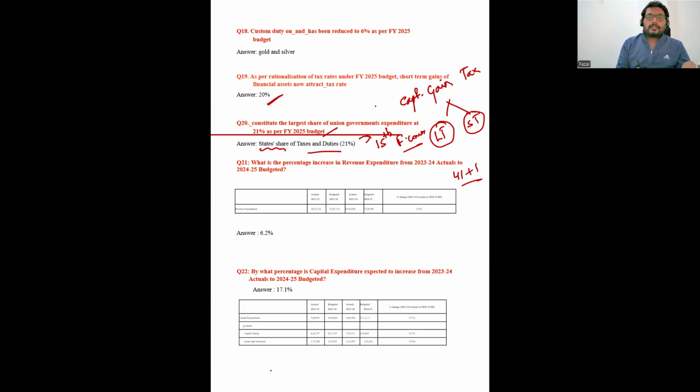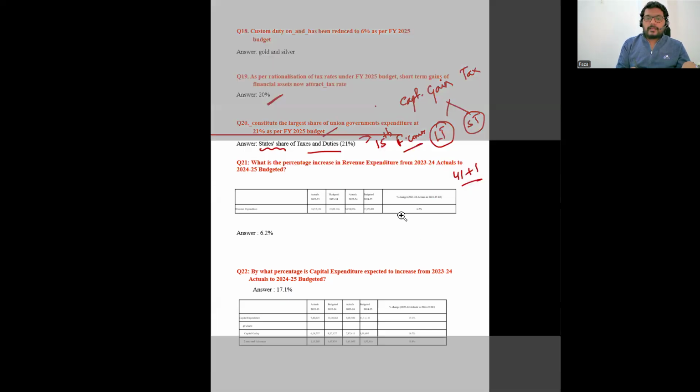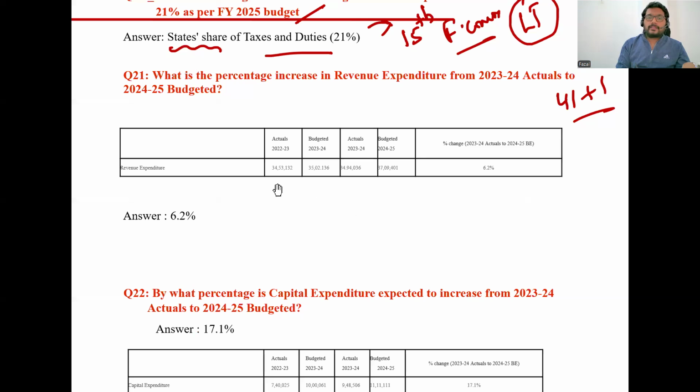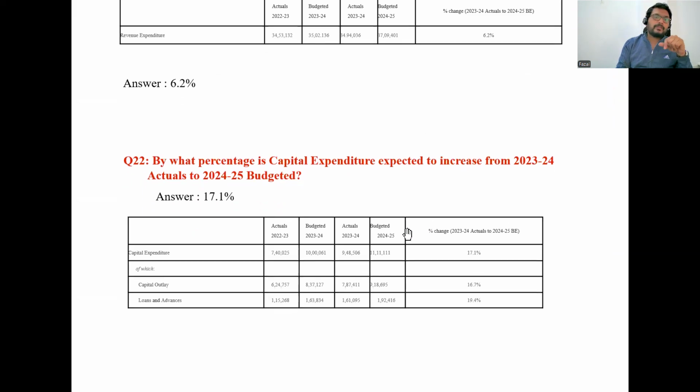What is the percentage increase in the revenue expenditures from 2023-24 to 2024-25 actuals? How much is it going to be benefited? It is basically 6.2%. A lot of people try to memorize the actuals and the budget estimates without knowing the change in the percentage. So it is 6.2 percent. You have to remember this. That's the reason I have taken this screenshot. 6.2 should be highlighted in your notes.